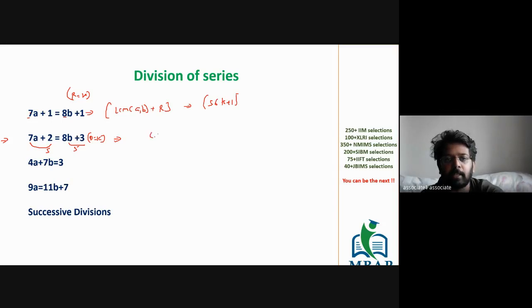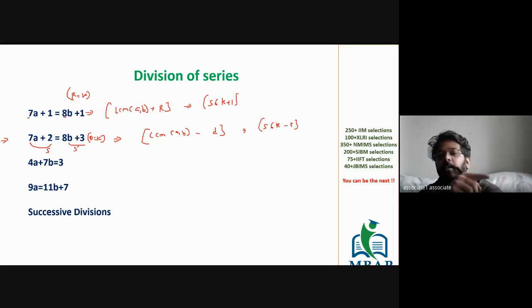How to solve this series? This series is again the LCM of A and B minus the difference between the values. You will take the LCM of the values minus the difference of the values. LCM of 7 and 8 is 56, so this is going to be 56k. The difference is 5. So the series is 56k minus 5.